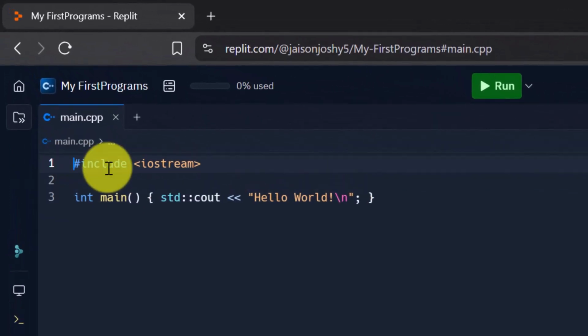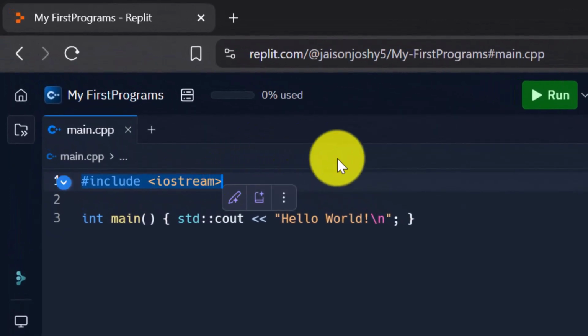Here we have #include <iostream>. What does this mean? This is a preprocessor directive. Okay, don't be intimidated by that big word. Think of it like telling C++, hey, I need to use the library for input and output, that is for showing things on the screen. So iostream stands for input output stream. So we are including the input output stream.